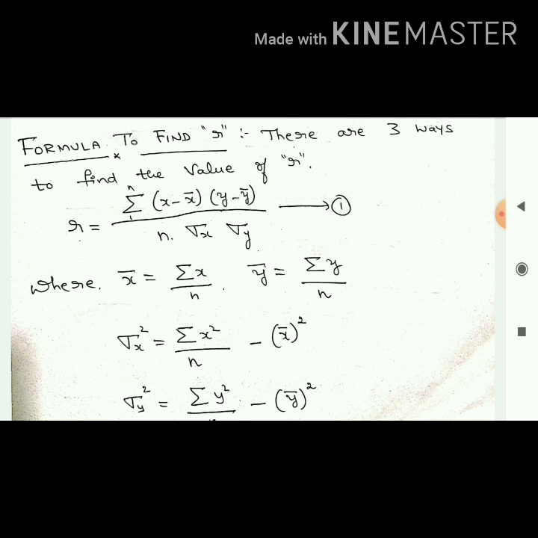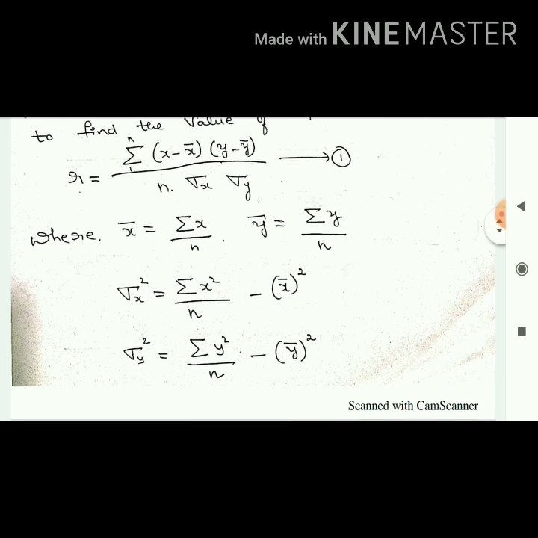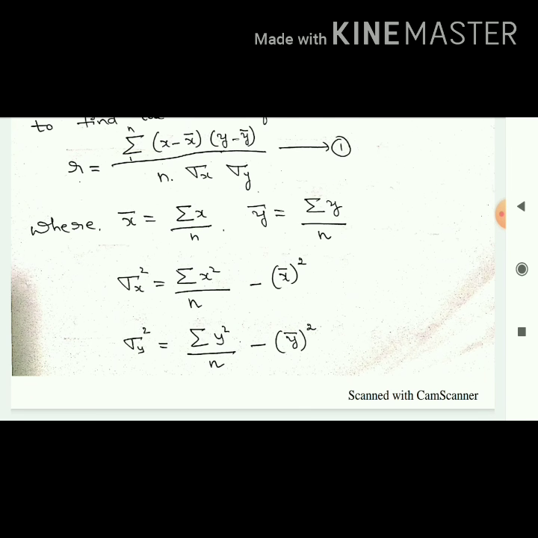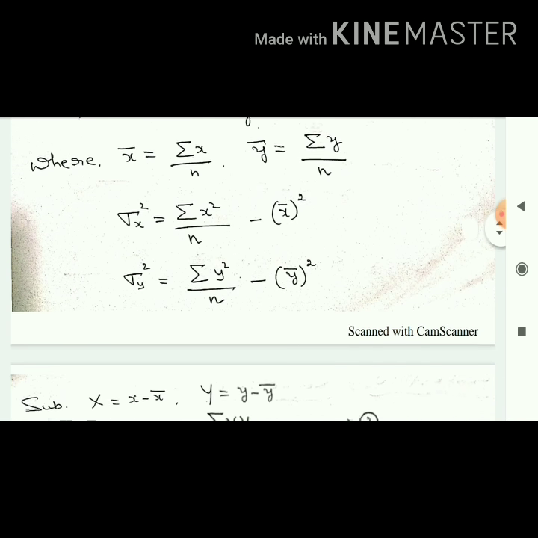How to get summation x square? Very simple. We have x, find x square of all the values, and take the summation. For x bar square, in the previous step we have x bar; once you get that value, take the square. That's it. Similarly for sigma y square, the same formula: summation y square by n minus y bar whole square.